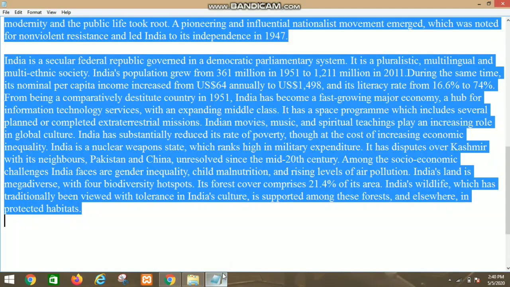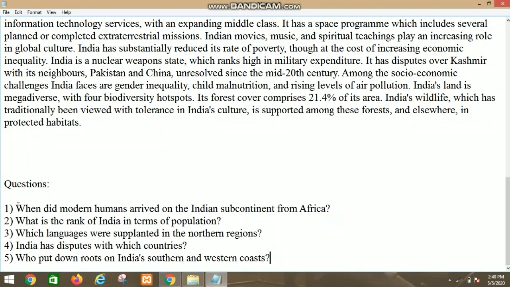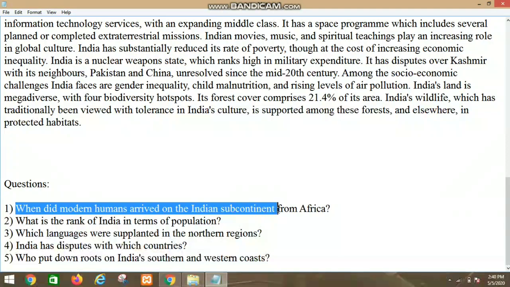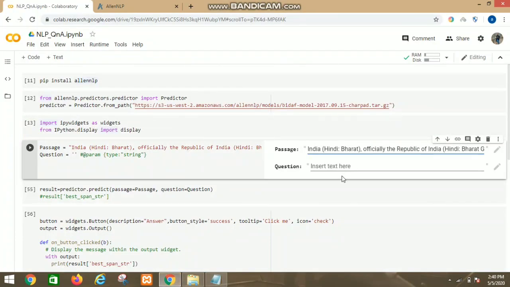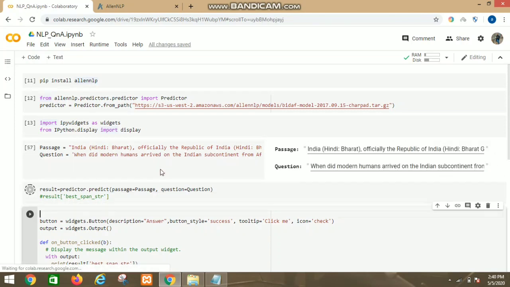Now let's ask questions. I have found a few questions from this passage. Let's ask all 5 questions one by one. So here I copied the first question and pasted it here. As you can see, whatever I pasted in that UI gets automatically stored in the passage and the question. Now let's run all the cells first.